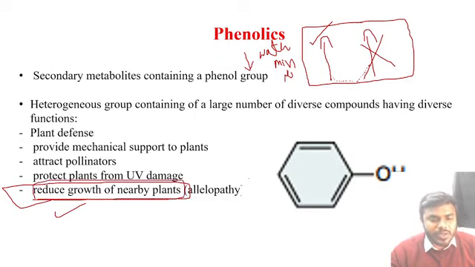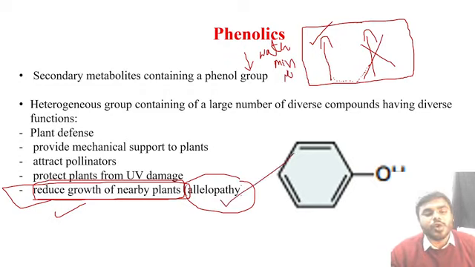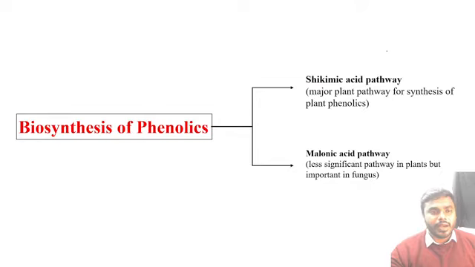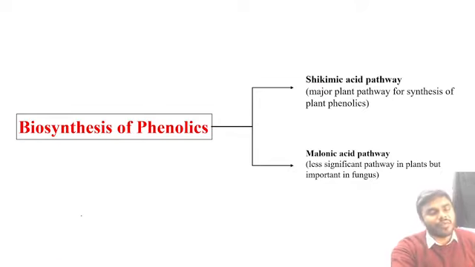This particular process, friends, we will generally be calling it allelopathy. What do you call it? Allelopathy. Allelopathy is a process of inhibiting the growth and development of the adjacent plant. Simple point. Now, once again, friends, please try to remember one secondary metabolite with another secondary metabolite. You can easily remember it for a longer time.